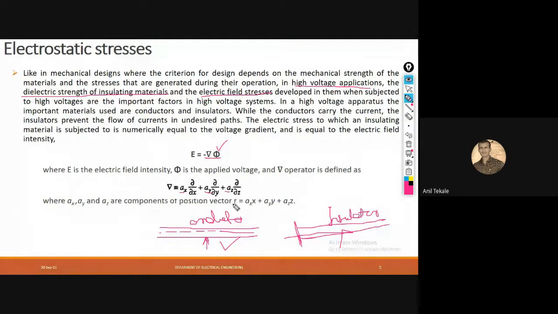These we already know; in numerical methods also you learned that r is equal to ax x plus ay y plus az z. So these are the various numerical equations for phi. Here you will understand that E stands for the field intensity, which is always proportional, in the reverse direction, to this del, or we can say to the fluxes. Okay.